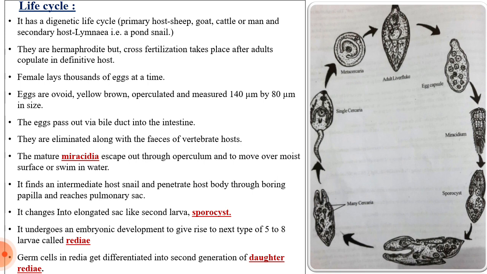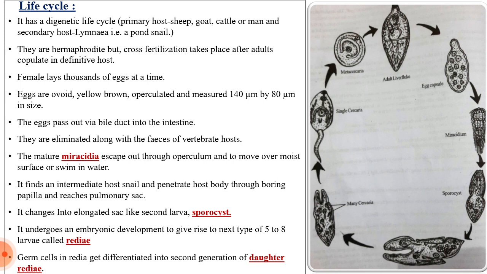That means this liver fluke is a hermaphrodite animal, with both sexes found in a single organism. But in some cases, cross fertilization takes place after adults copulate in the definitive host. Look here, in the definitive host, the sexual part of the life cycle will be completed. And in some cases, cross fertilization also takes place.